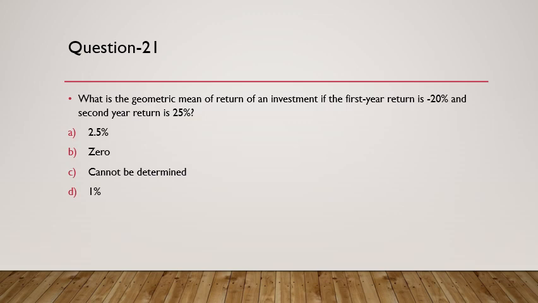What is the geometric mean of return of an investment if the first year return is minus 20% and the second year return is 25%? So let me tell you that geometric mean would kind of handle the limitation of arithmetic mean here. Arithmetic mean will give minus 20 plus 25, which is 5%, and 5% divided by 2 would be 2.5%. So here, as per arithmetic mean, it would be 2.5%, but as per geometric mean, it would be 0. So you can calculate the geometric mean return by writing the formula (1 plus R1) into (1 plus R2), which is 2 years return, in bracket raised to 1 by 2 minus 1. That's how we'll get the answer for this particular question.